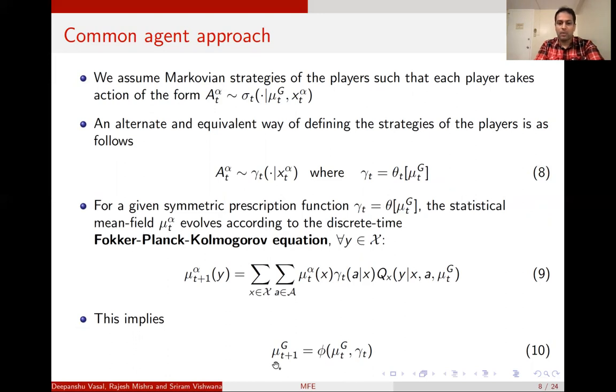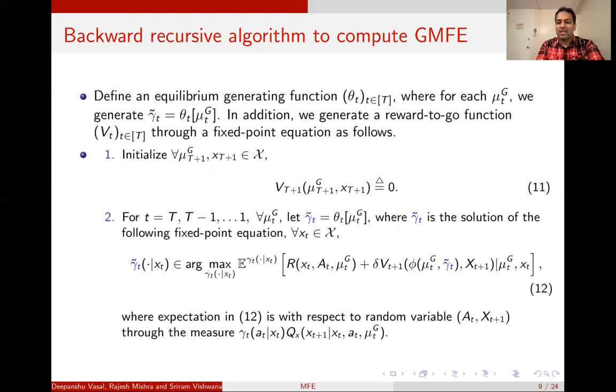So we can say that mu t plus 1 of g is equal to phi of mu t of g and gamma t. So the mean field population state only depends on the previous state and the partial strategy gamma t. Now, based on this, we are going to give an algorithm to find the graphon mean field equilibrium as follows. So for every mu t plus 1 of g and xt plus 1, we define the terminal reward to go as 0.